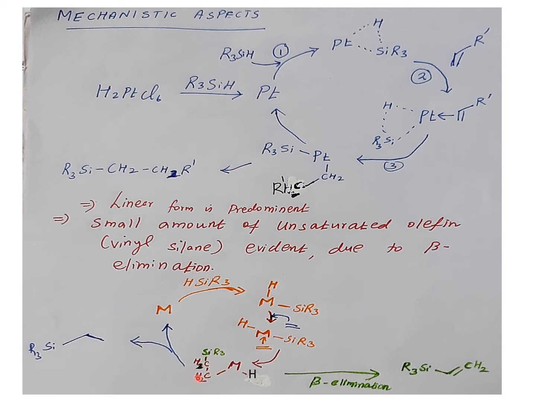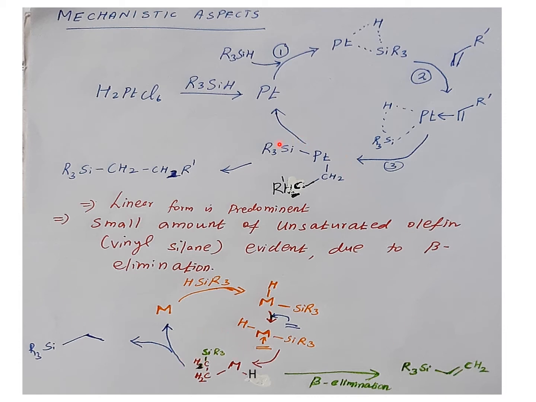So because of the metal silicon bond insertion, this will proceed to give either the product, or it also facilitates beta elimination, and it can give the vinyl silylated product, the byproduct, which is very minor. The most common product is this one. Here is the step.